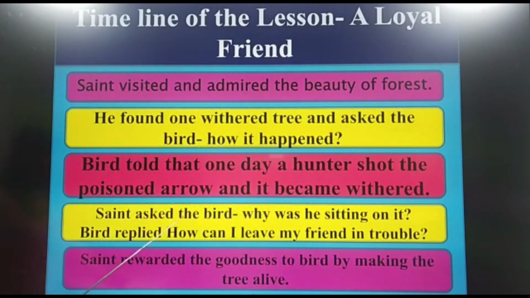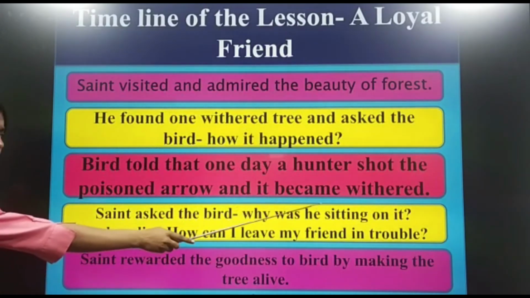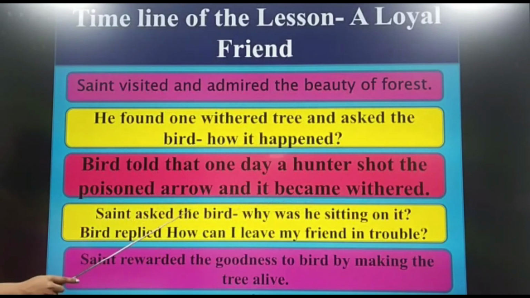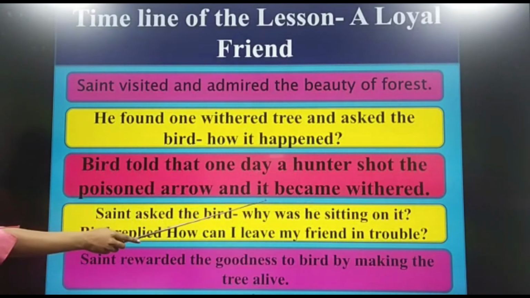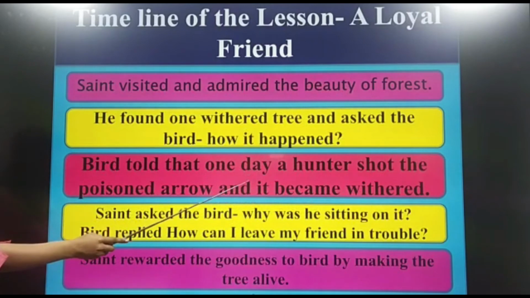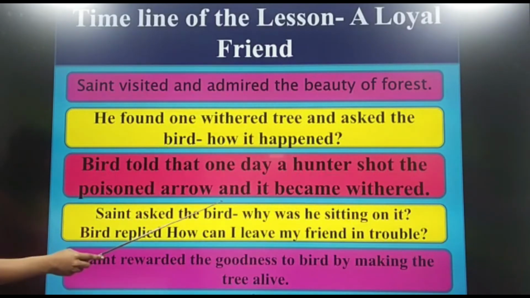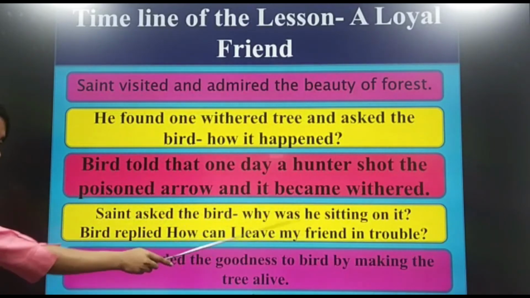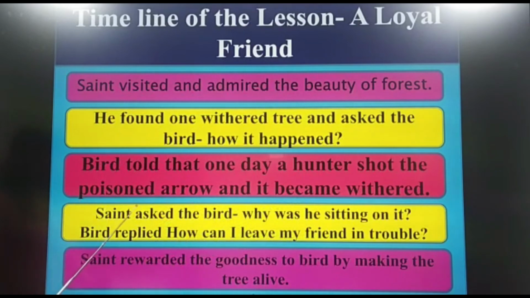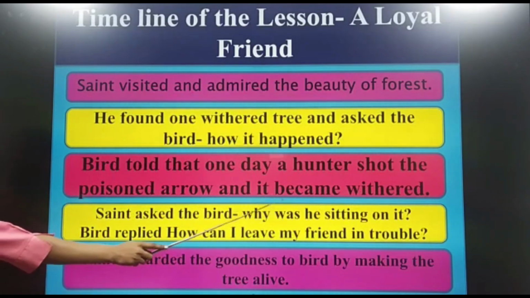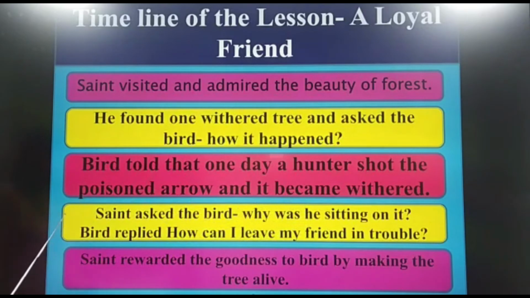The saint asked the bird why he was sitting on it, surprised that the bird sits on a withered tree although there are so many colorful and bright trees. The bird replied, how can I leave my friend in trouble?